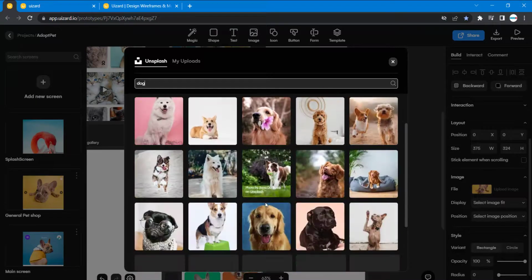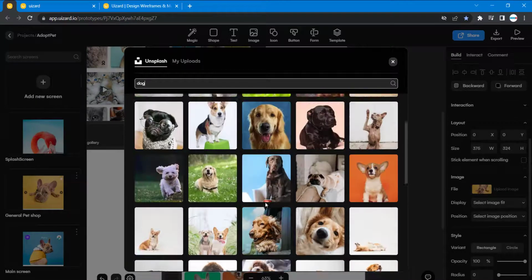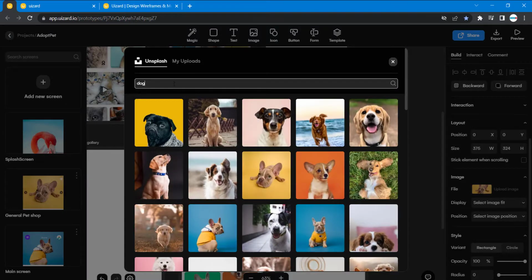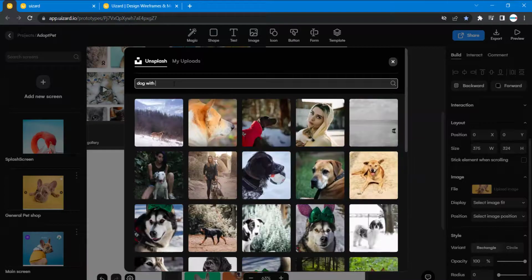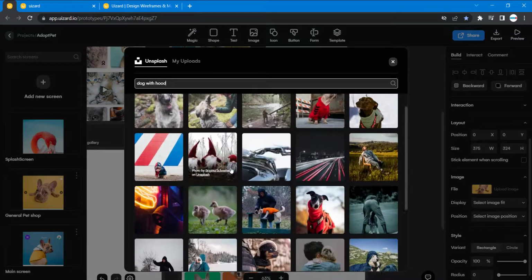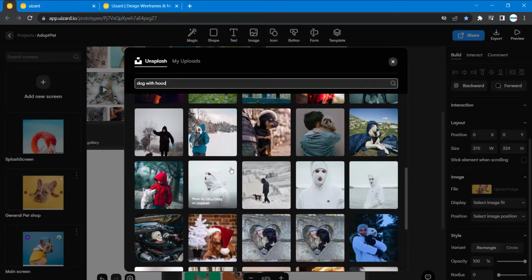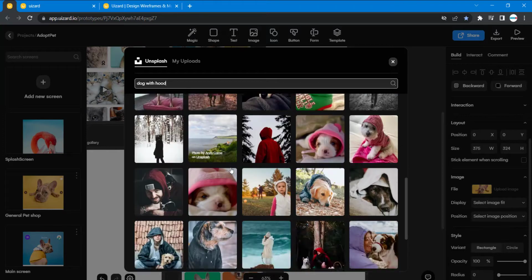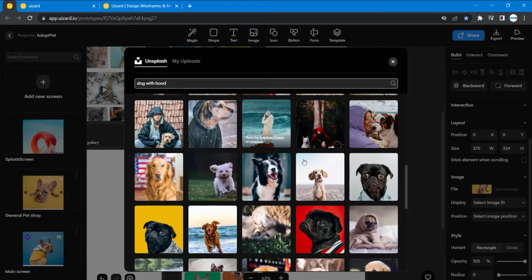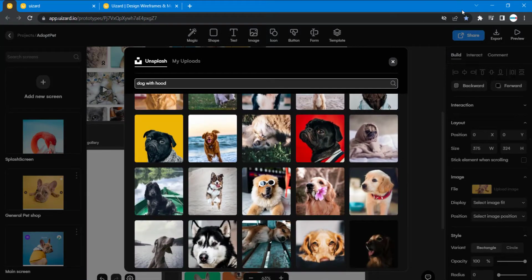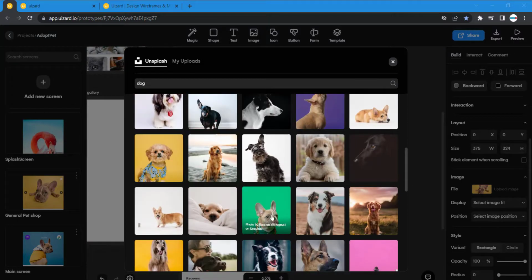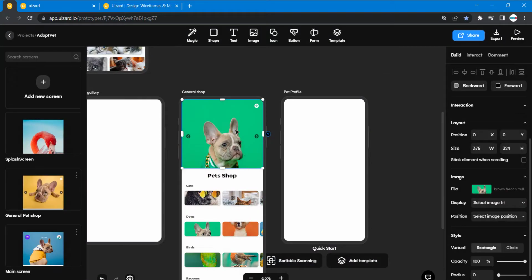The dog image should be an MC dog with hood. I'm going to pause and then search for this image. I think this is it. We found it, so click it, and it's already going to auto resize itself.